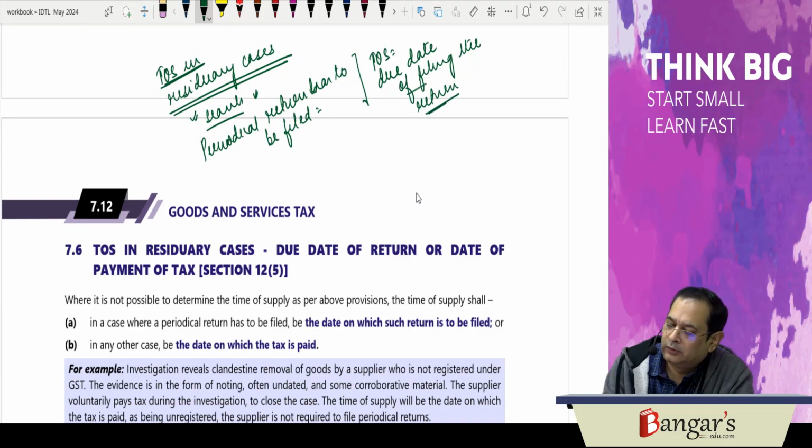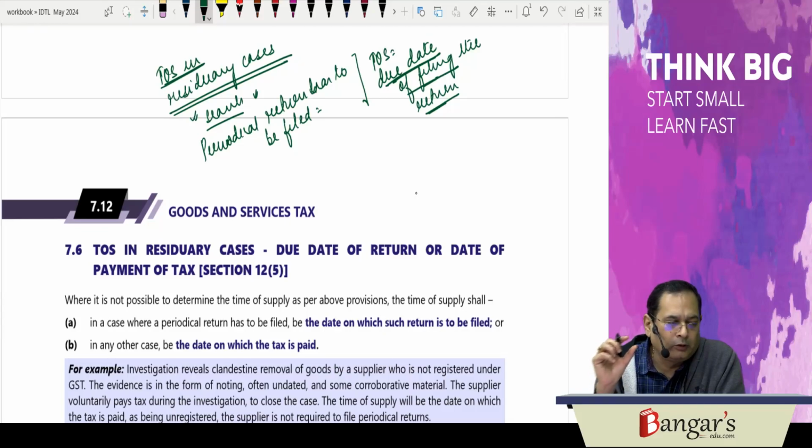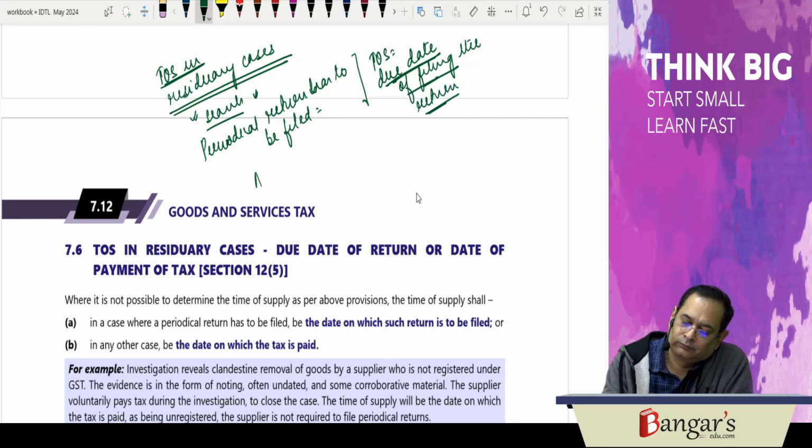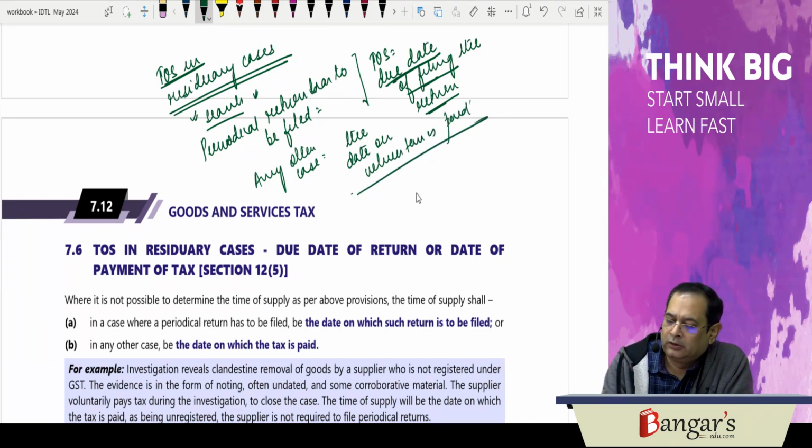Due date of filing the return. It will be the due date of filing the return. And in any other case, it will be the date on which tax is paid. It will be the date on which the tax is paid.